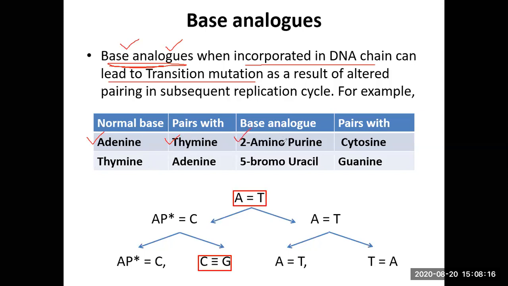2-aminopurine is structurally very similar to adenine, but it is not adenine. This 2-aminopurine actually doesn't pair with T, rather it pairs with a C. So a base analog, when it gets incorporated into the growing DNA chain, may also bring about a change in base pair, a transition, substitution mutation.